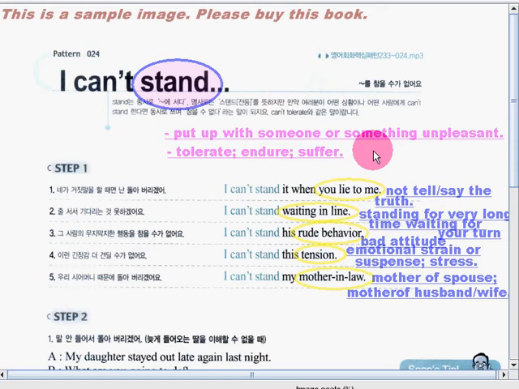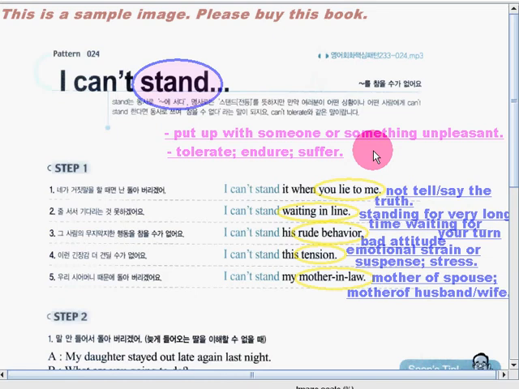So for example, I can stand the bad smell here, so it's okay for me to stay. Okay, but this is the opposite because we have the word can't. So that means you cannot tolerate it. You cannot endure it. You cannot do it anymore. So we will do the opposite of the sentence. I can't stand the bad smell.